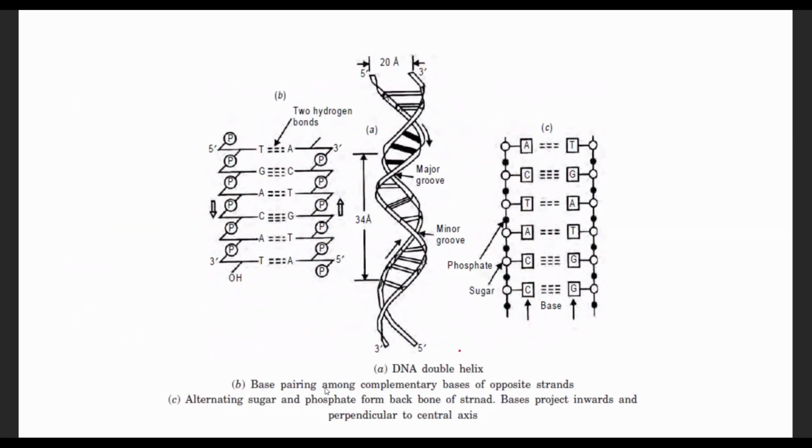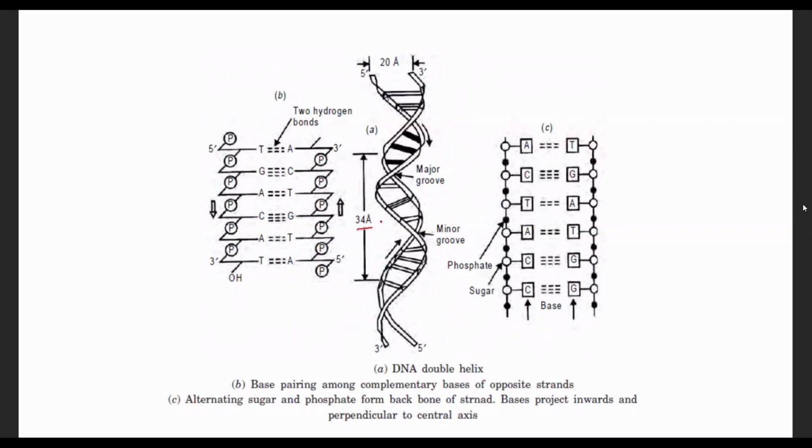Okay, these are the three different types of DNA structure. The first one, the A. This A shows you the double helical strands of DNA coiling around the central axis of this double-stranded DNA structure. Per one helical turn, it can extend up to 34 angstrom in length.